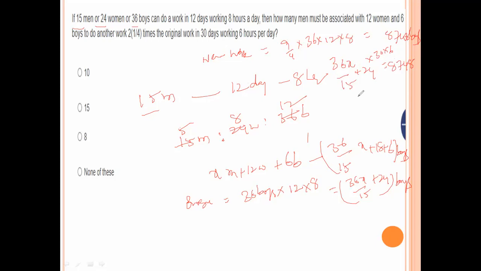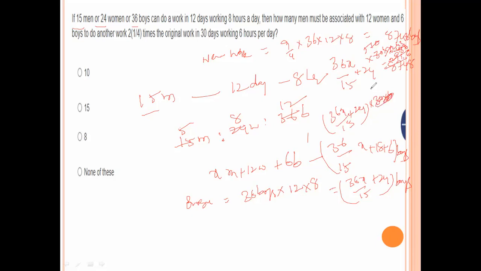Now 36x by 15 plus 24, into 30 into 6. Otherwise you cancel this one. 3 10s are 30, 3 2s are 6, 3 9s are 27, 3 12s are 36. 6 1s are 6, 6 4s are 24, 6 8s are 48, 6 6s are 36.